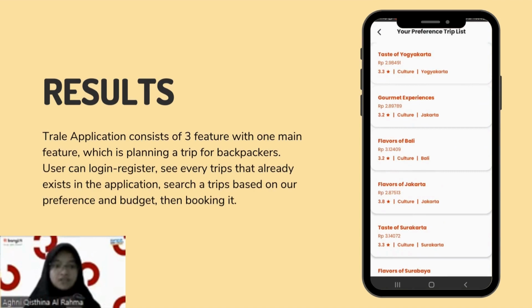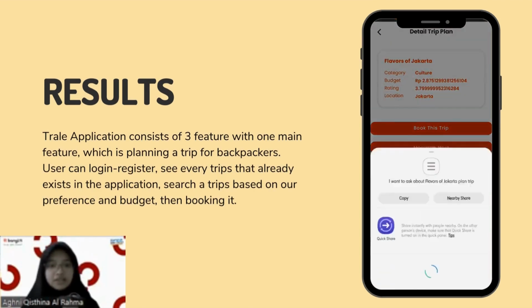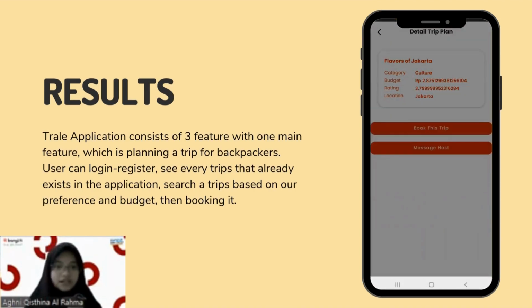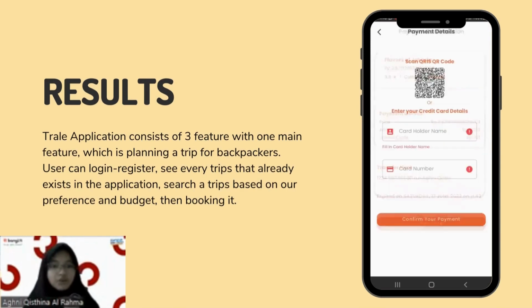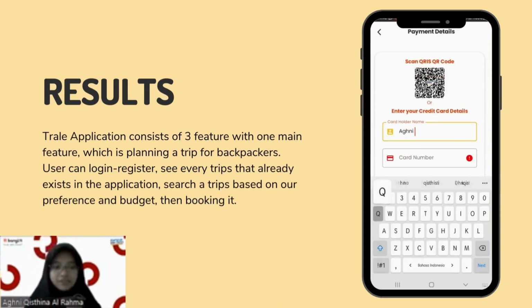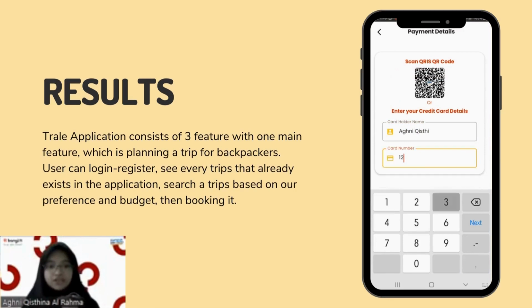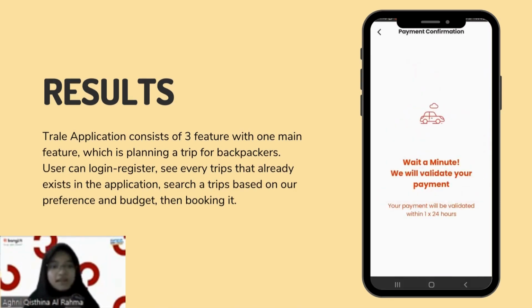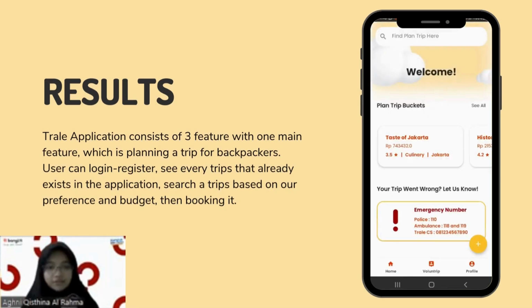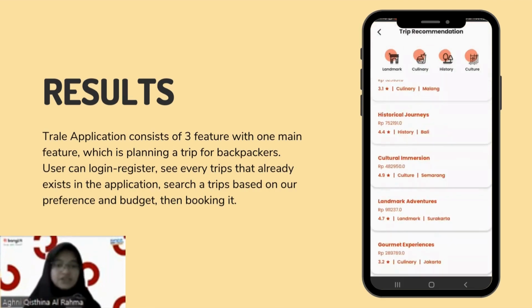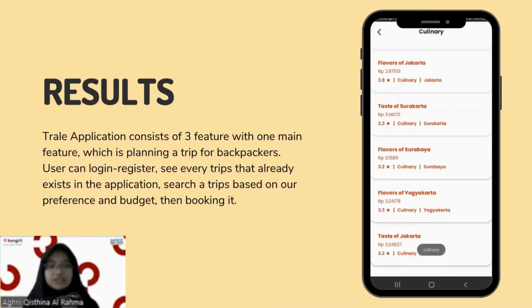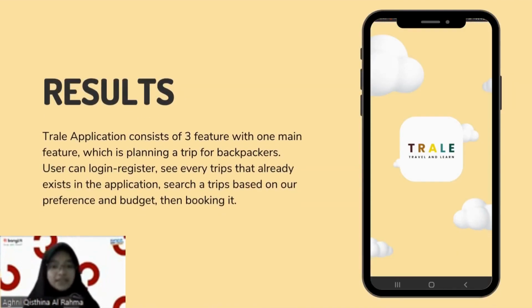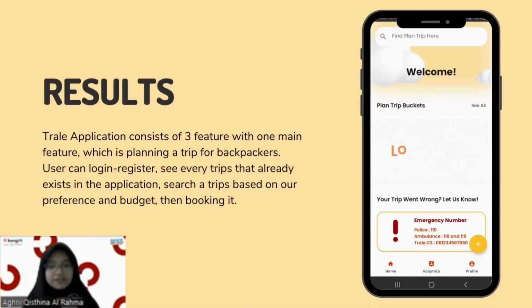After that, the application will give you some recommended trips that the user can choose to view the details. The user can message the host or the trip owner first and go to the booking section. In the booking section, the user can view their payment details, then continue their payment by scanning the QR code or entering their debit or credit card number. In here, they can wait for us to validate their payment first and continue seeing the other trip list. The user can also see all of the lists that exist in the application without inputting their preference by clicking See All and also its category.